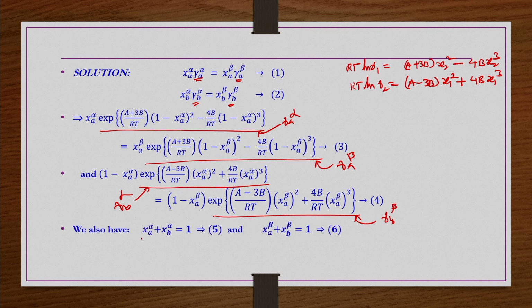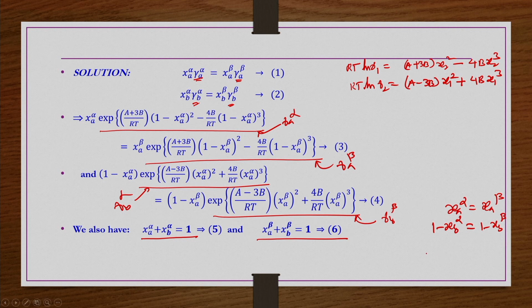So, now further we have xa alpha plus xb alpha is equal to 1 and xa beta plus xb beta is equal to 1. Now, here if you take xa alpha equal to xa beta, then we have 1 minus xb alpha equal to 1 minus xb beta.